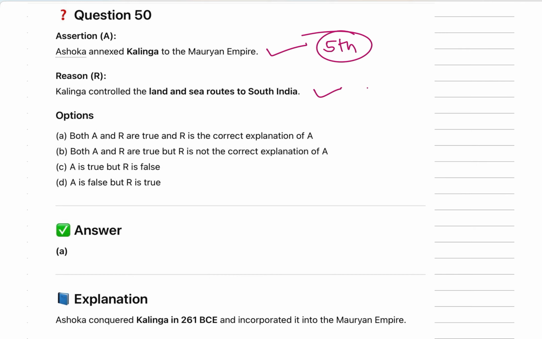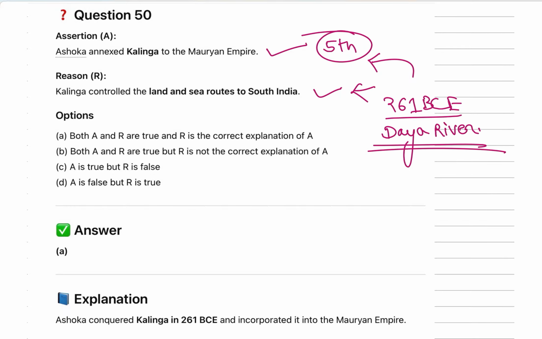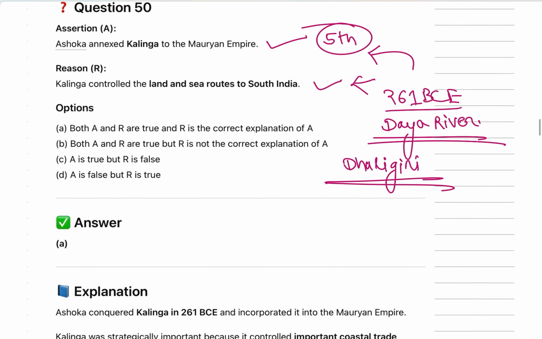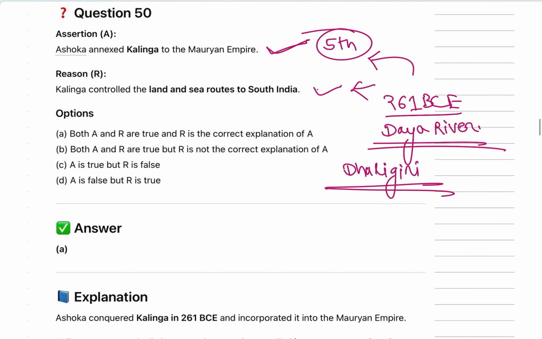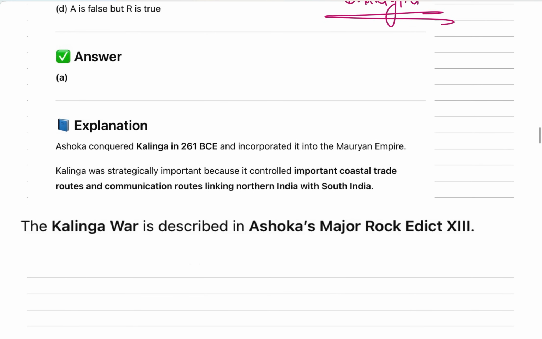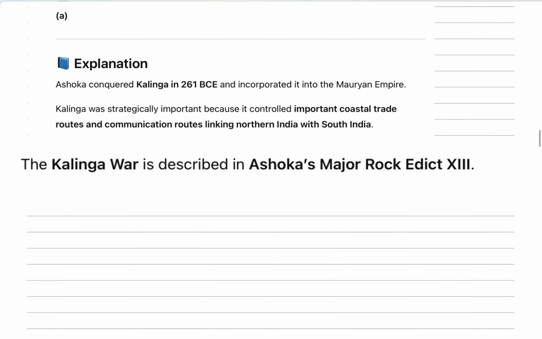This was the basic reason behind the attack which occurred in 261 BCE near the Daya river in Kalinga, where Dhauligiri is placed. So this assertion is correct and reason is correct, so we will go with option A. Both are correct and reason is the proper explanation.